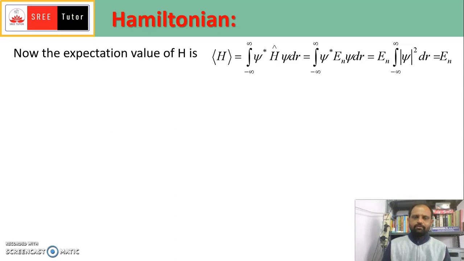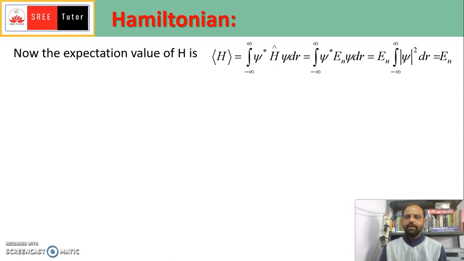The expectation value of any physical observable is equal to the integral from minus infinity to infinity of psi star H cap psi dr. Whatever the physical observable, its operator has to be placed between psi star and psi. Now H cap psi is En into psi, so we get En into psi dr. En is the total energy of the system, which is constant.